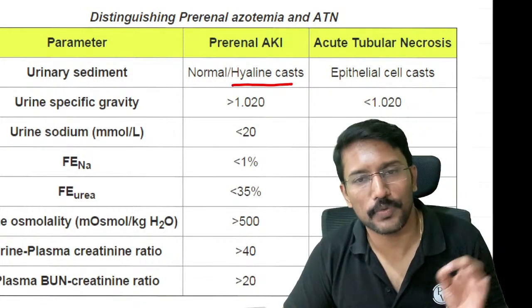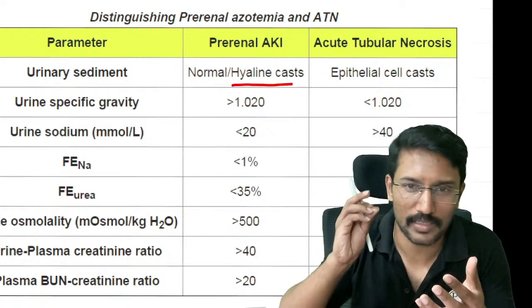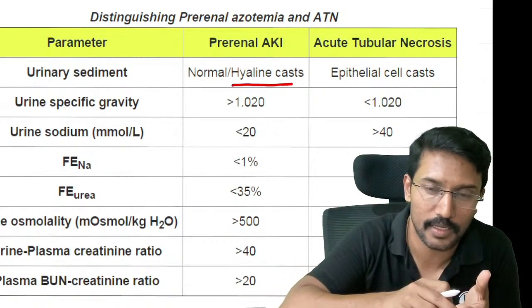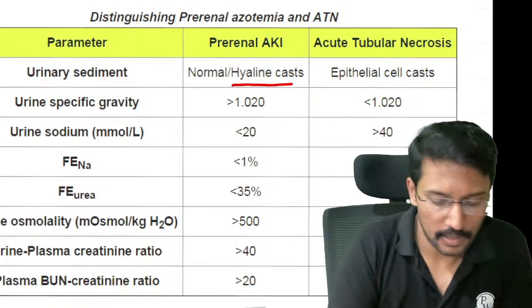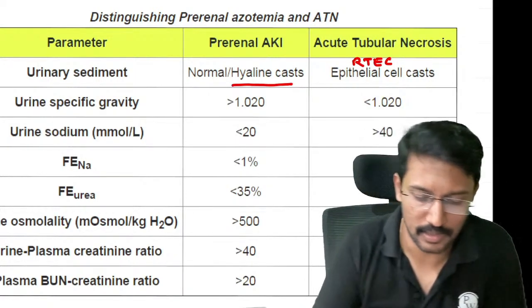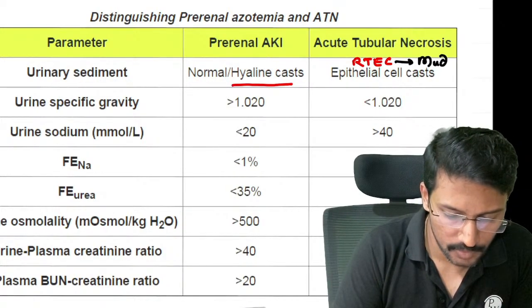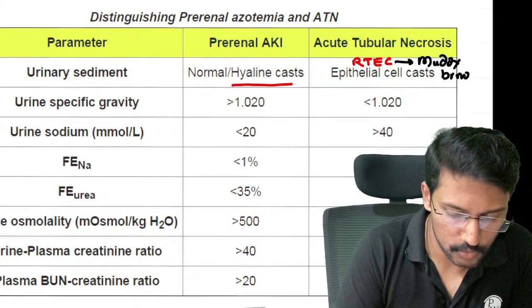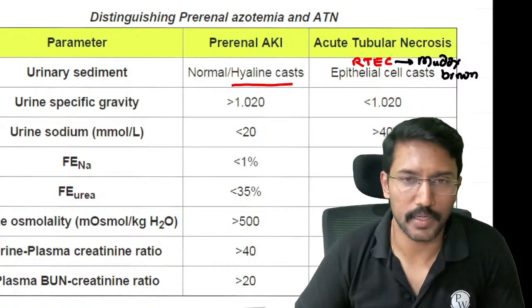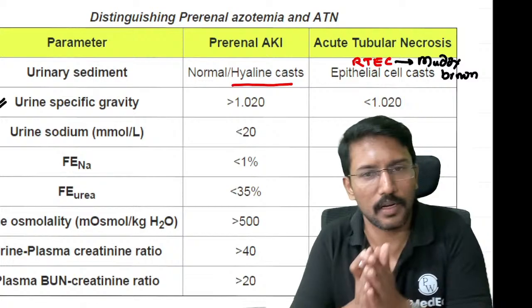But in case of acute tubular necrosis, we just learned that whatever tubular cells are shed, they get impregnated on the hyaline cast and form what we call renal tubular epithelial cell cast, or in simple words epithelial cell cast. यही अगर ट्रैक्ट में बहुत दिन रहेंगे तो they will also become muddy brown cast because of the lipofuscin pigment accumulation. Next one is the urine specific gravity. Pre-renal में क्या हो रहा है?